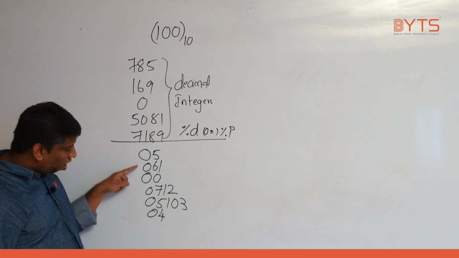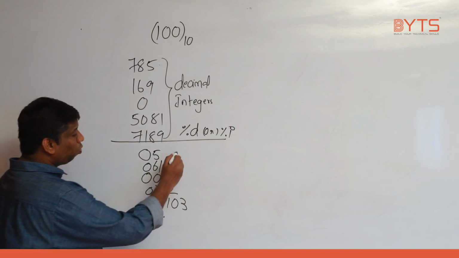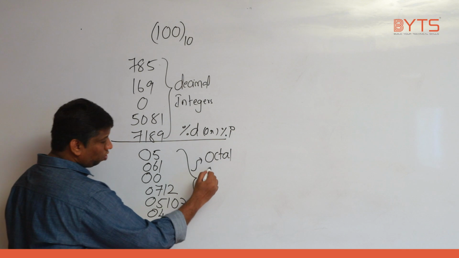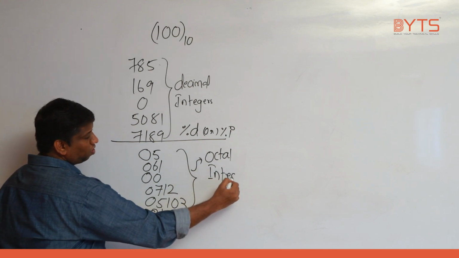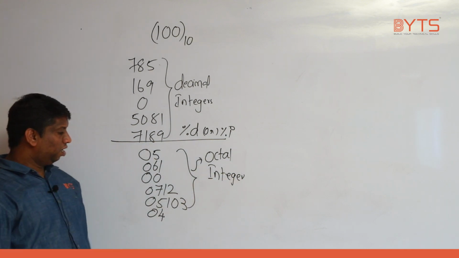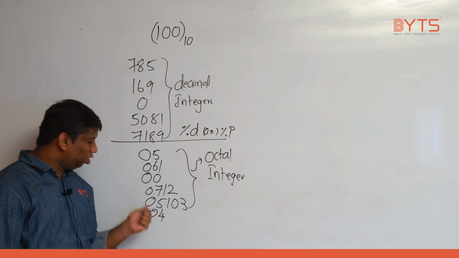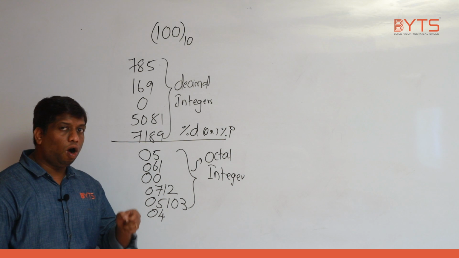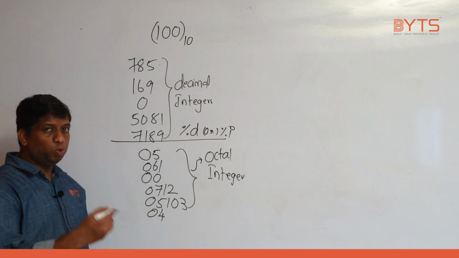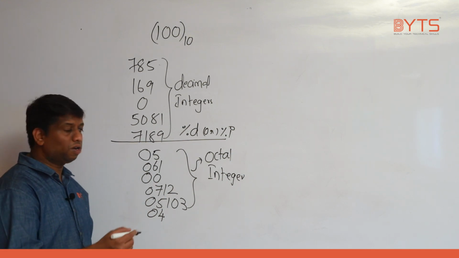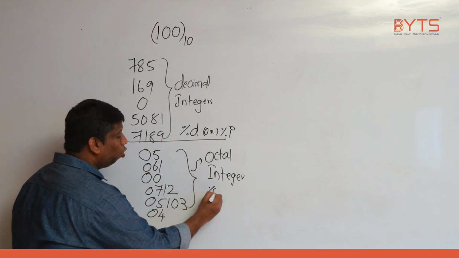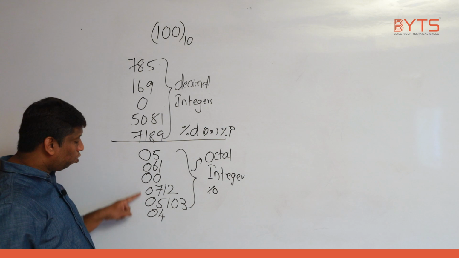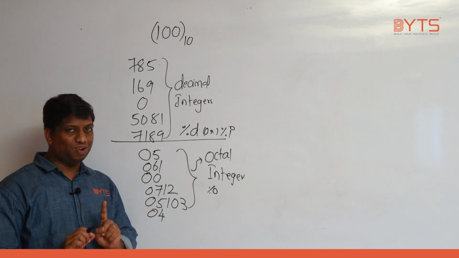Any number starting with 0 is called an octal integer. To print an octal integer, we use a format specifier called percentile O. Which O? Small o, not capital O.